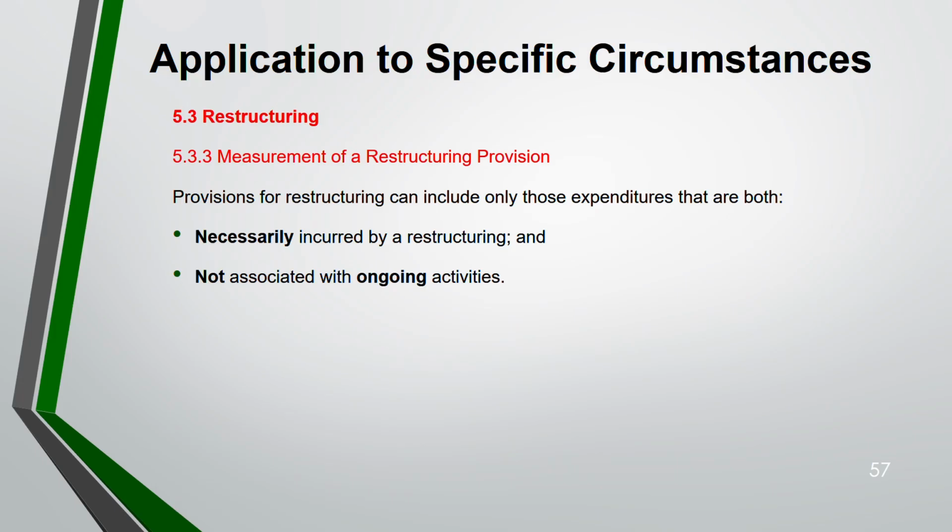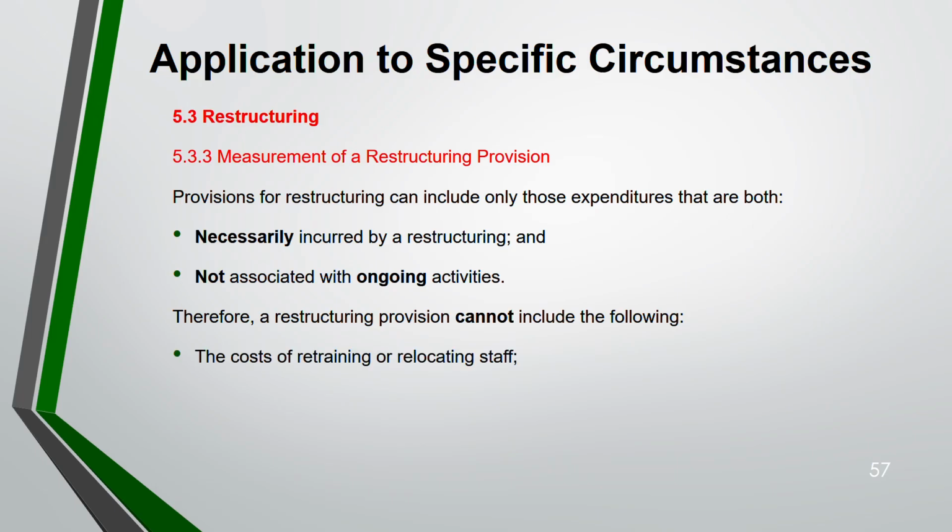For example, you are paying your employee salary or wages. They are not restructuring activities. They are ongoing activity. Normally you will pay them. So you can't take them as expenditure for restructuring, therefore no provision for them. Okay. Restructuring provision cannot include the following.